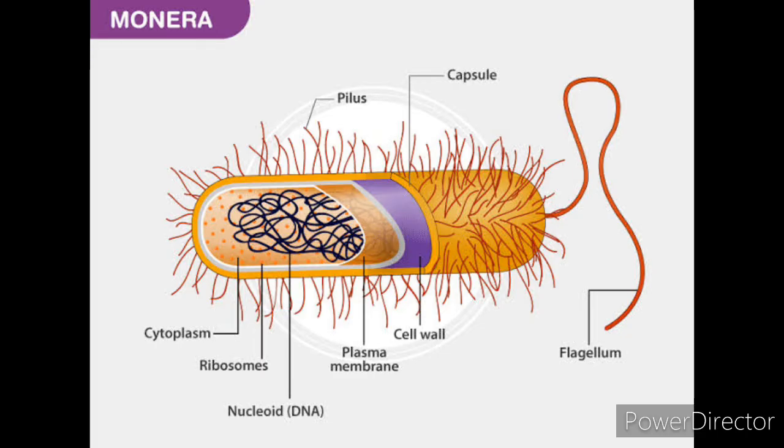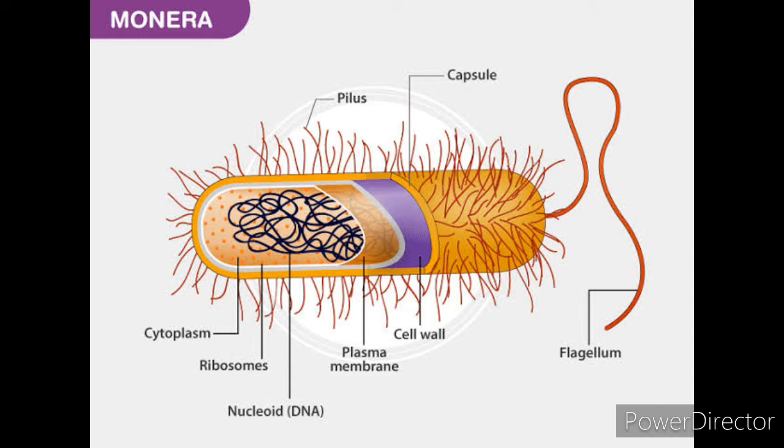Let us study the structure of a single bacterium cell. A bacterium cell has a most primitive nucleus, which is not surrounded by the nuclear membrane. It has only the chromatin material in the center.